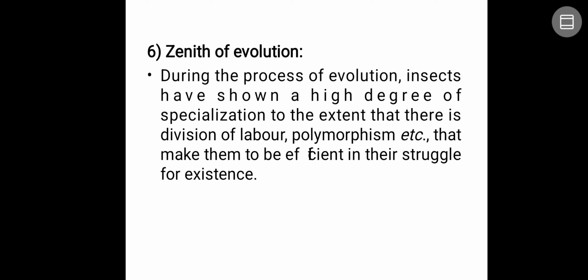Next, the zenith of evolution. Already I told you it is nothing but a higher degree of quicker speciation. During the process of evolution, insects have shown a high degree of speciation, or formation of new species within a short period of time, to the extent that there is a division of labor, polymorphism, etc., that make them more efficient in the struggle for existence.